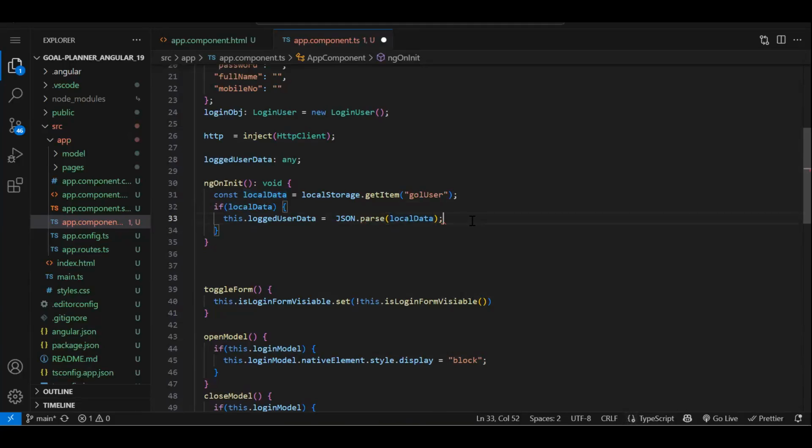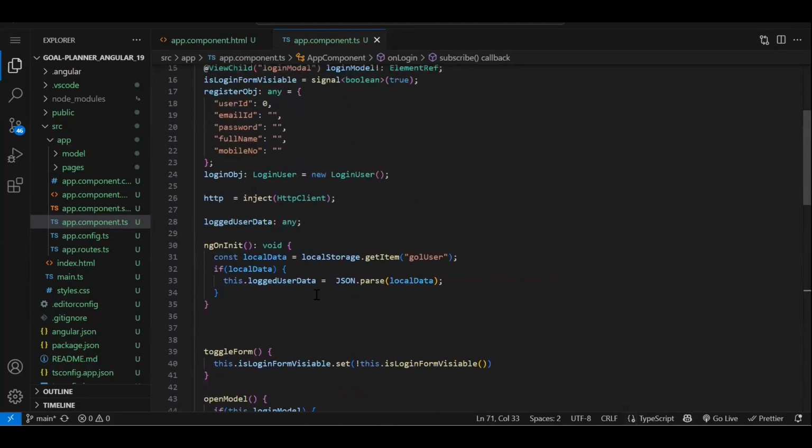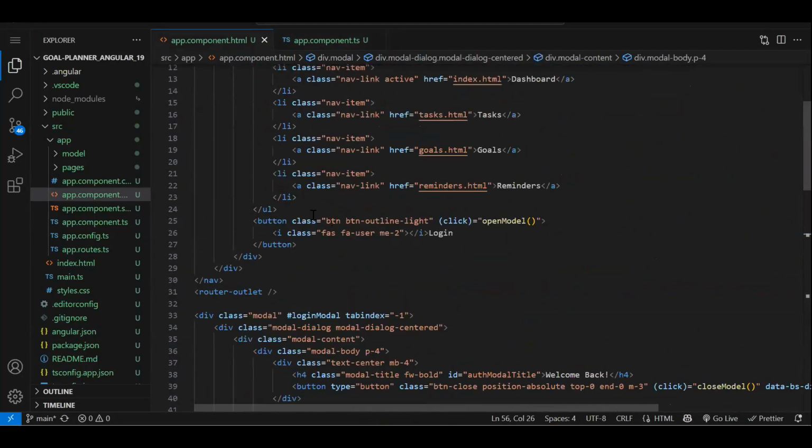Fine. So now if the user is logged in, on the page load also, you are going to assign a value to this variable. And after login also, you are going to assign the result. So two times: once you log in, you are assigning the logged in user data to this variable, and if you refresh, again we need to read the logged in data. So two times we are assigning. Now if we have data in this variable, it means the user is logged in. So this variable we will use over here to hide and show the button.